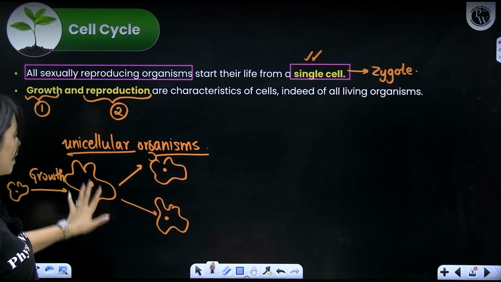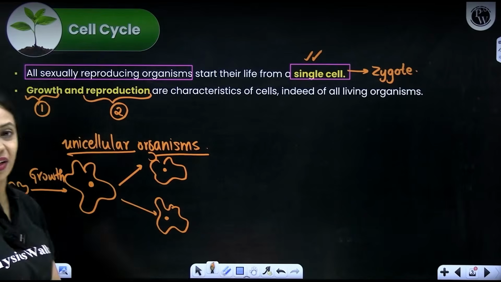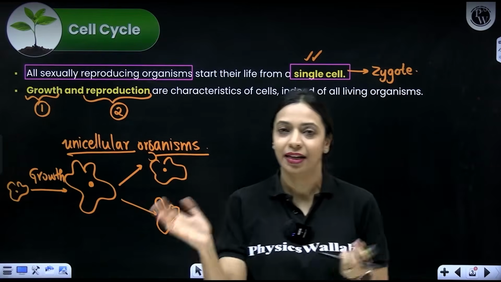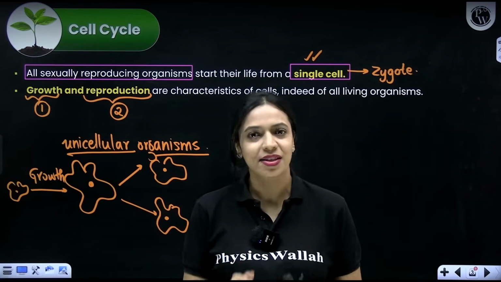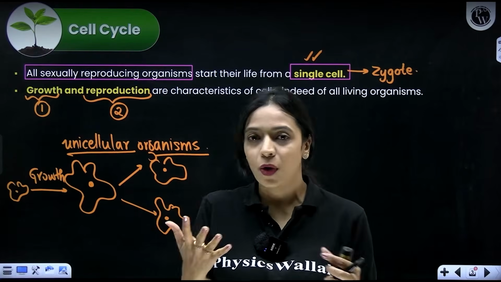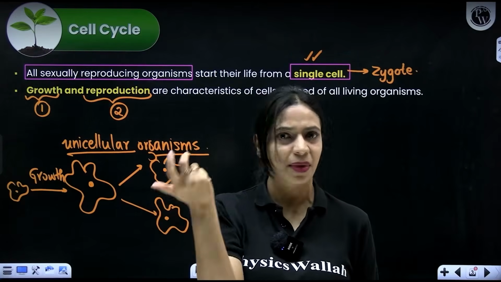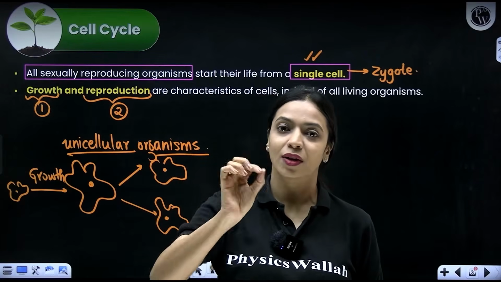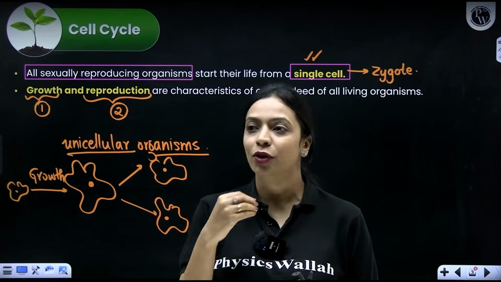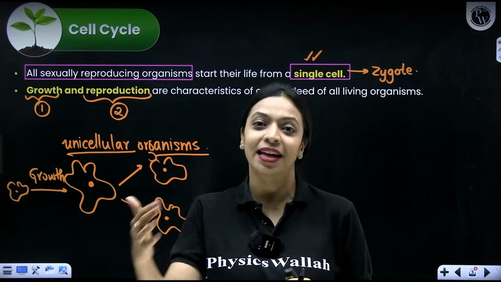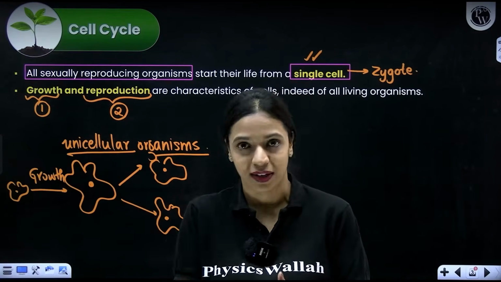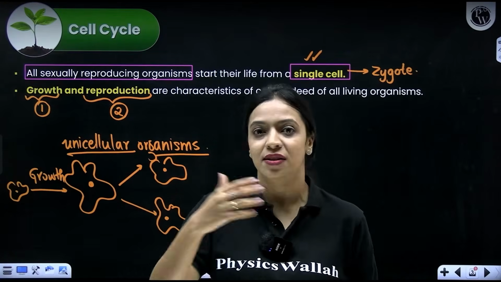So here in unicellular organisms, we can say growth and reproduction are synonymous. When we say unicellular organisms have grown, bacteria have grown, amoebae have grown, what do we essentially mean? Can a bacteria grow big enough to look as big as us? Can amoeba grow as big as the size of my palm? It cannot. When we say a unicellular organism has grown, we don't talk about growth in terms of its size. We talk about growth in terms of its cell number. So one cell was there, now it has become 50 cells. That means growth has happened. So when the number of cells increase, we consider that as growth.